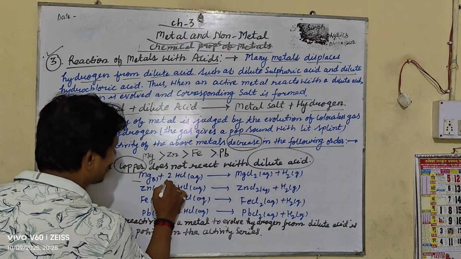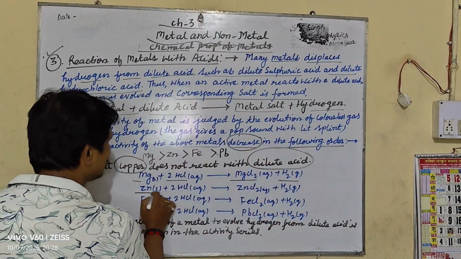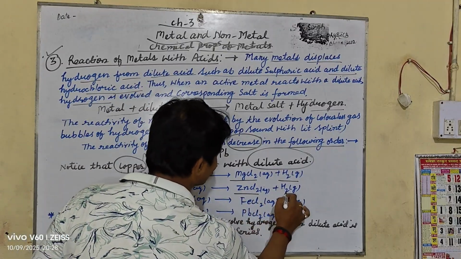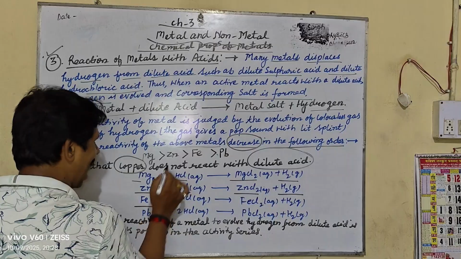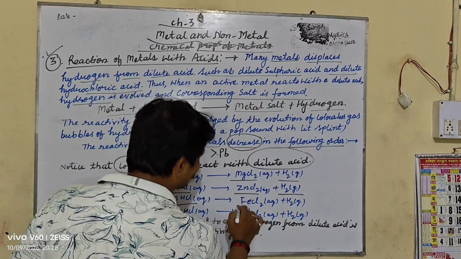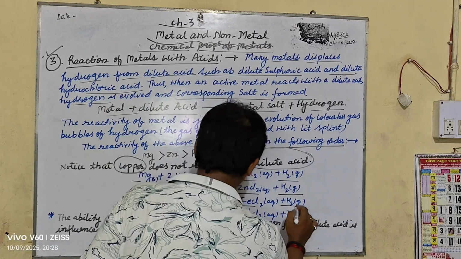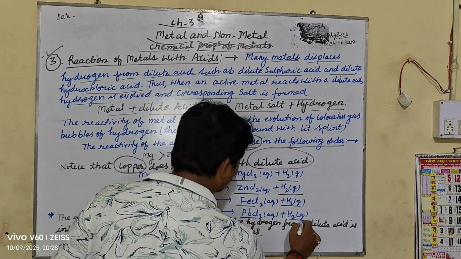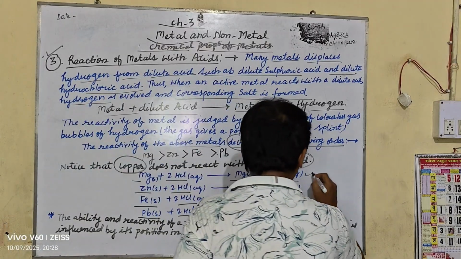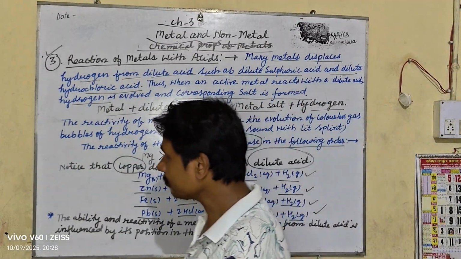Magnesium reacts with HCl to give magnesium chloride and hydrogen gas. Zinc reacts with HCl to give ZnCl2, zinc chloride, and hydrogen gas. Iron reacts with dilute HCl to give ferric chloride and hydrogen gas. Lead reacts with HCl to give lead chloride and hydrogen gas. So these are all the metals that are active in form.